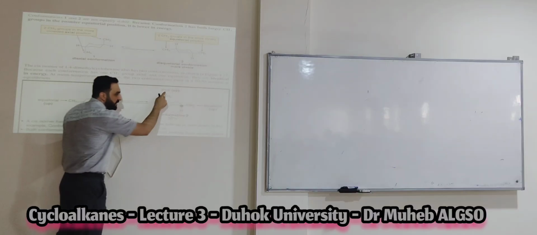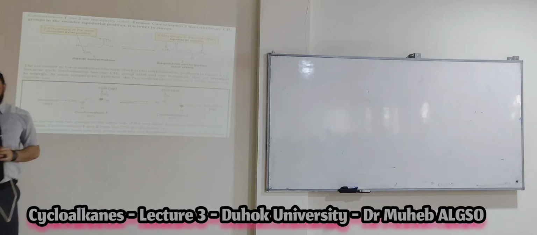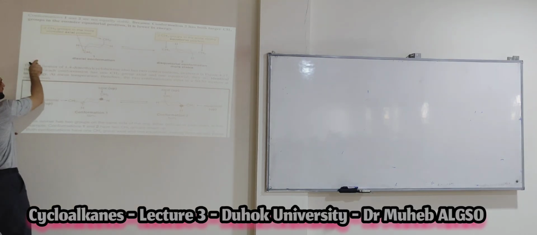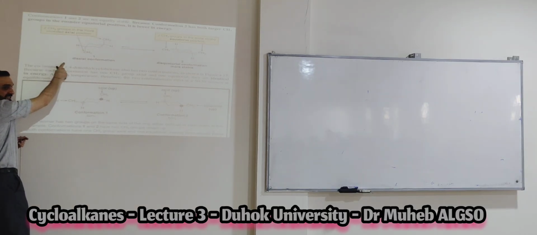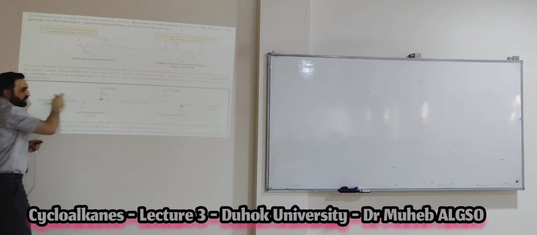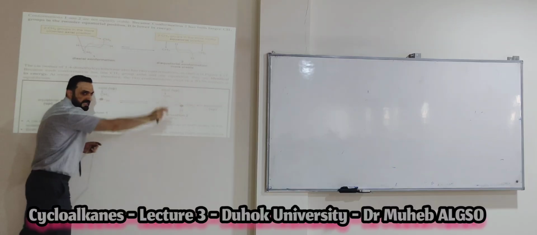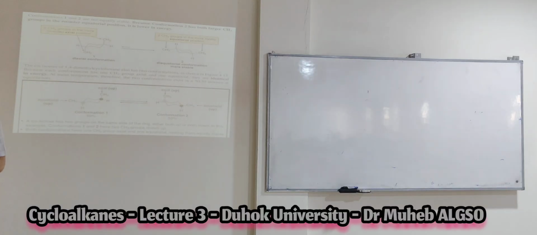The second conformation also has one equatorial and one axial. So an important note: trans means diaxial or di-equatorial, and cis means axial-equatorial or equatorial-axial. Because in your exam, for example, I will give you figures and tell you this is a cis or trans conformation, and I will show you one of them as equatorial-axial or axial-equatorial.